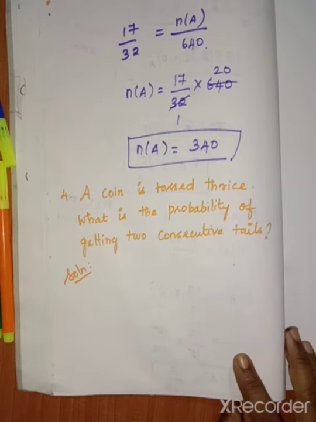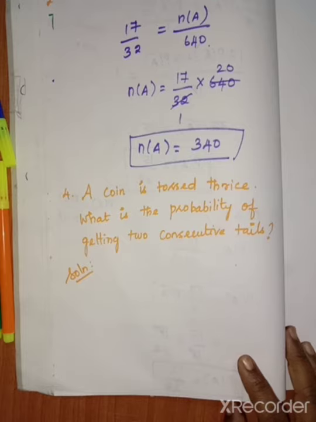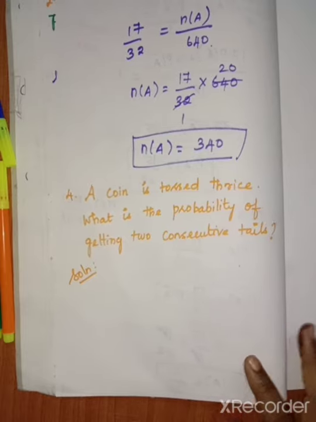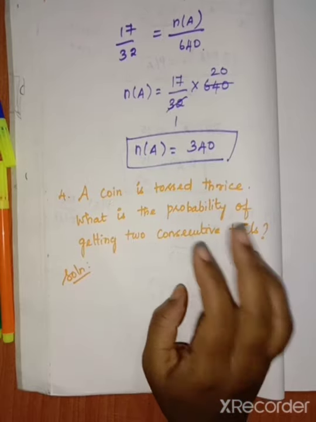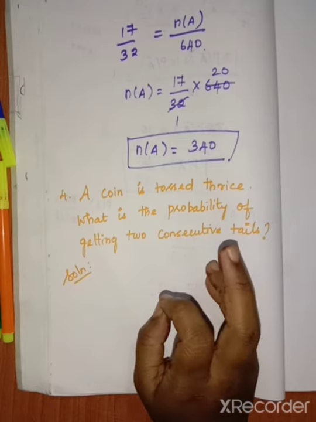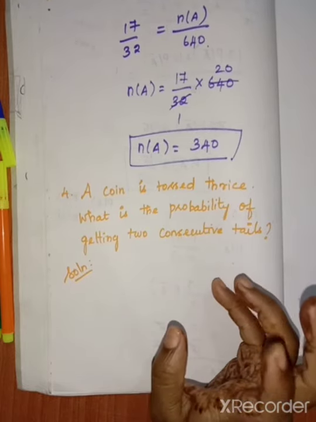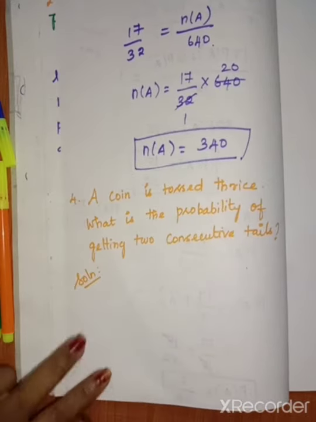Fourth question. A coin is tossed thrice. What is the probability of getting 2 consecutive tails? So here the mention is coin. Coin means we know that head, tail like that. Here the coin is tossed thrice. So thrice means we know that N of S is what? 8. So what are the possibilities for a coin tossed thrice?